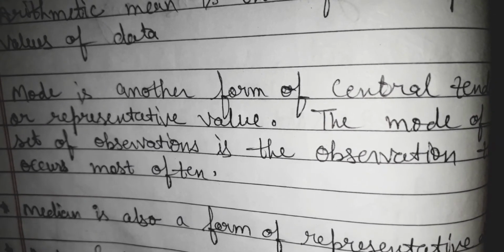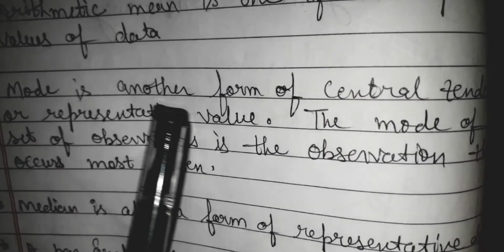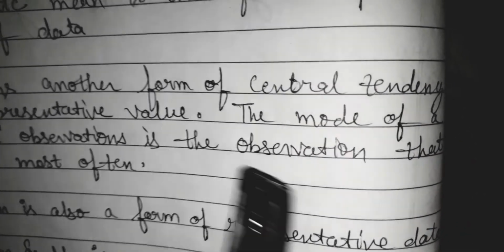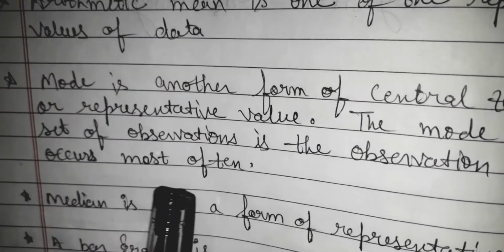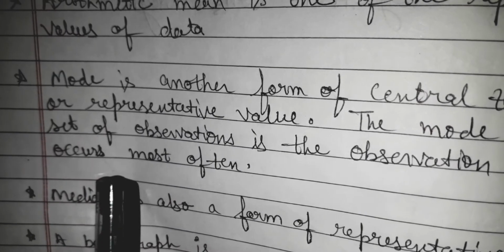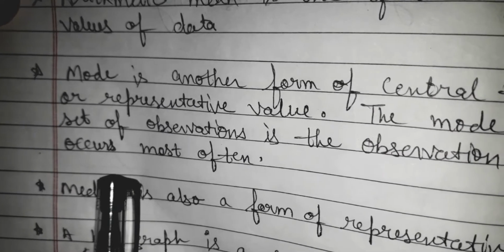We have learned in first exercise about mean and range. Let's start from mode. Mode is another form of central tendency or representative value. The mode of a set of observations is the observation that occurs most often. जो मोड वो होता है जो एक सेट ऑफ ऑब्जर्वेशन में सबसे ज़्यादा टाइम रिपीट होता है.